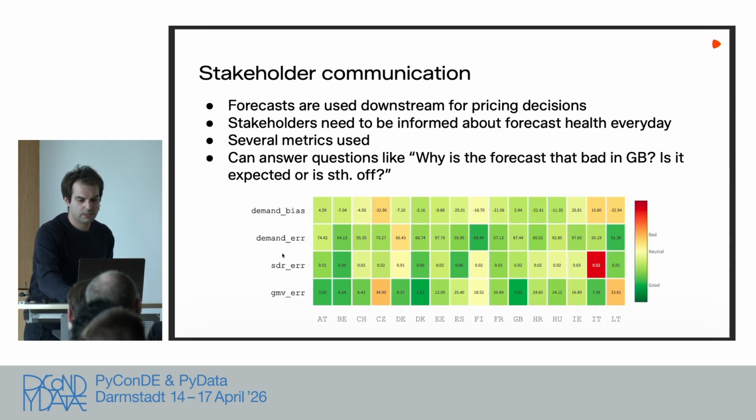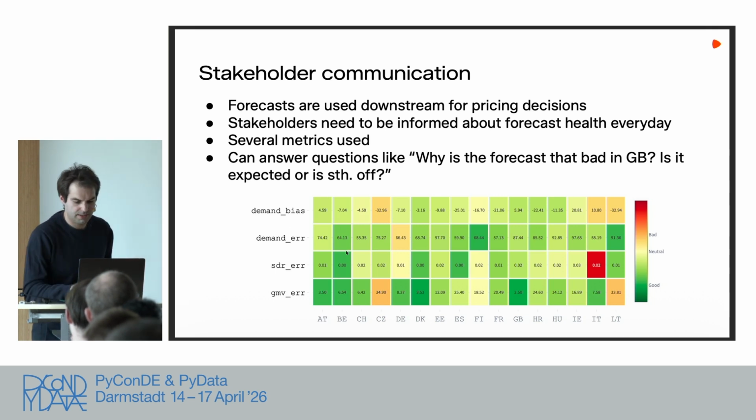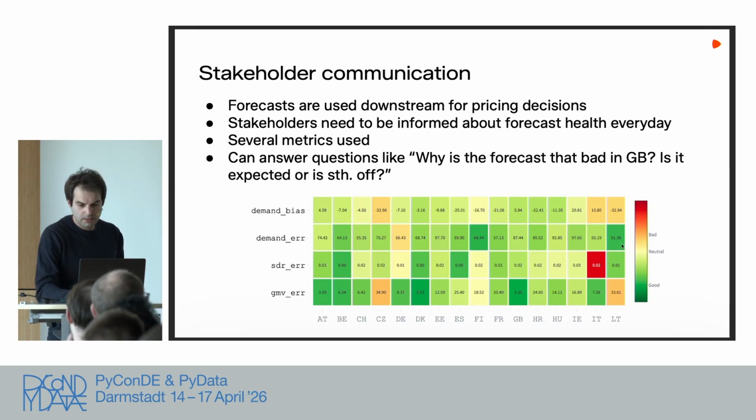And here I would like to highlight something we have talked about, where you can see this calibration in action. In terms of the demand error, we have this traffic light system. We calculate the actual metrics times 100 here. It doesn't matter. But you can see, for instance, a demand error in Lithuania of 91 is dark green.